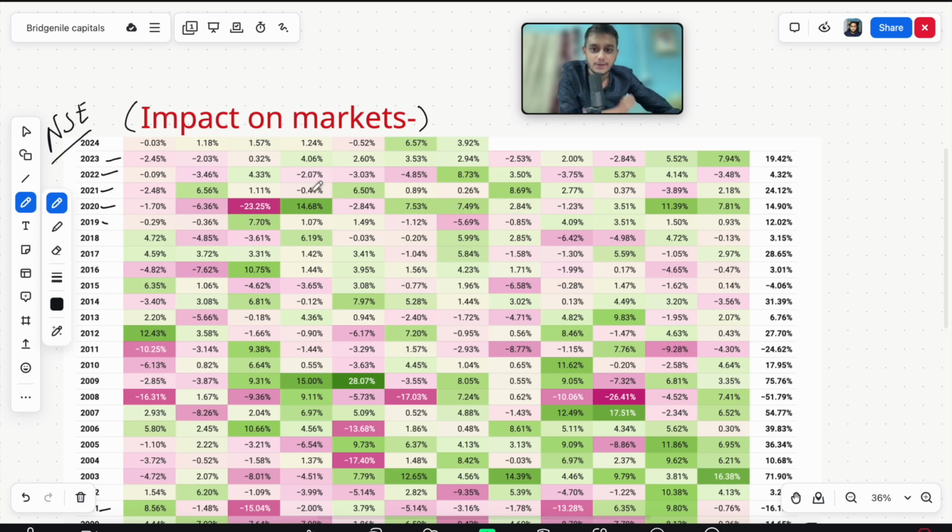See, whenever there was a repo rate cut in 2020, यहाँ पर repo rate cut हुआ था 2020 में, and there was a repo rate cut as well 2020 and 21. The moment they had a repo rate cut, you can see the market went up more than last year. 2019 में 12% था, in 2020 it moved up to 14.90%, which is approximately 15%. And due to more rate cuts, it just moved up higher up in 24%.